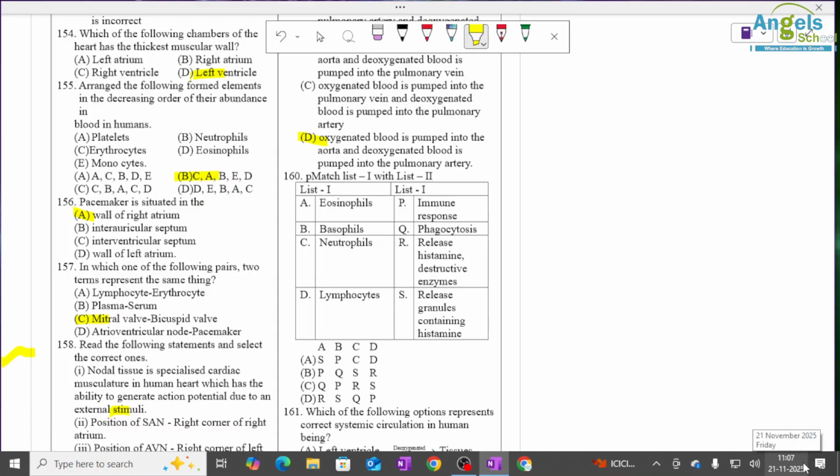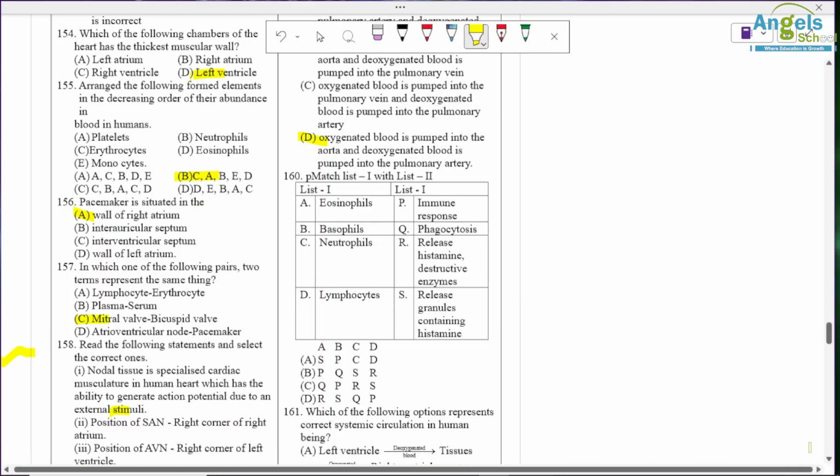So eosinophils release histamine. Neutrophils are phagocytic cells. So C is matched with Q only. Okay, so option D is correct.